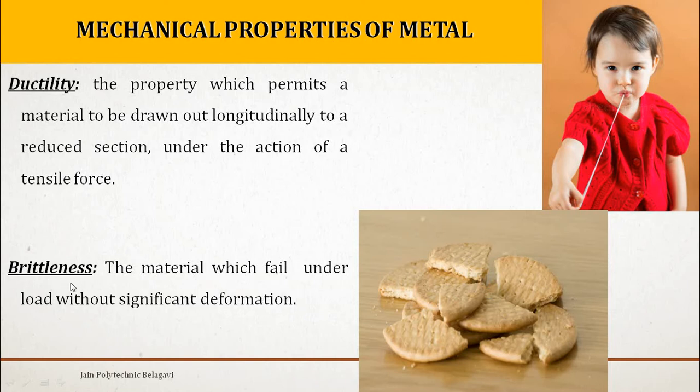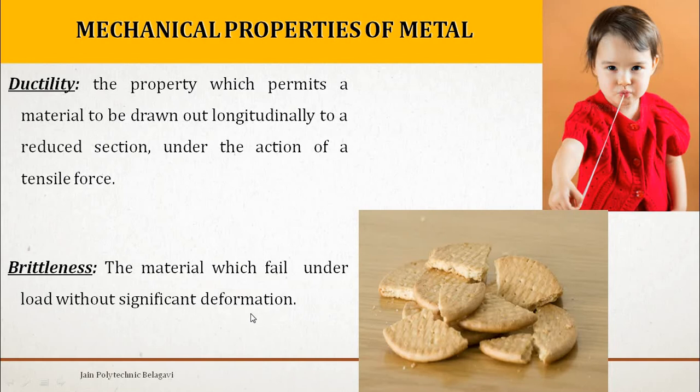Glass is one example of the brittleness property. Glass also will not show any deformation or change in shape and size when a force is applied. So brittleness is when the material fails under load without any significant deformation.